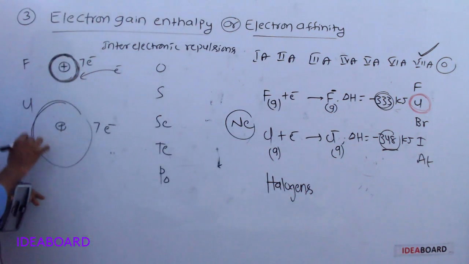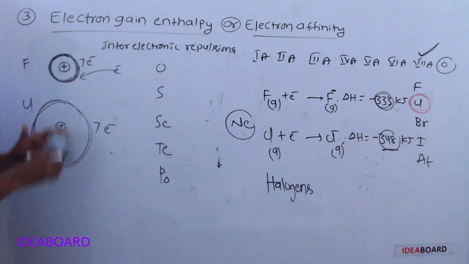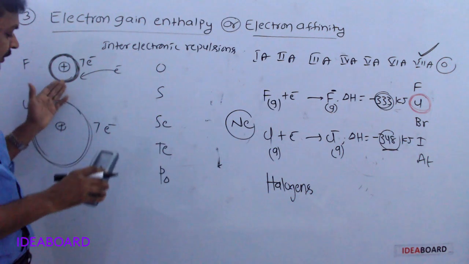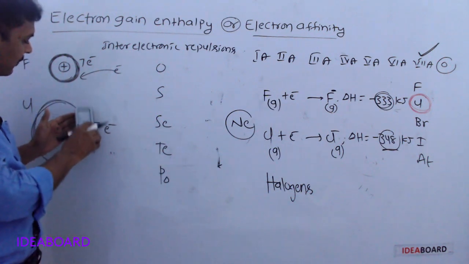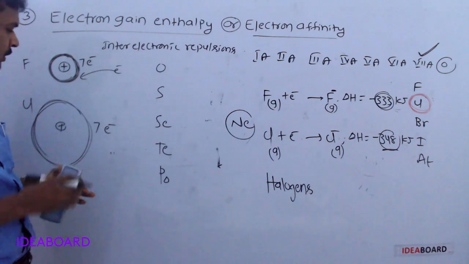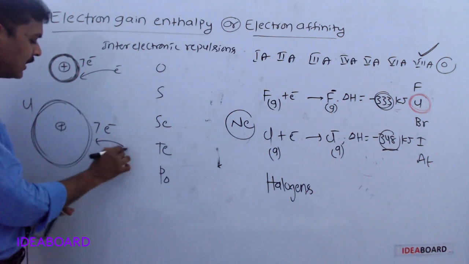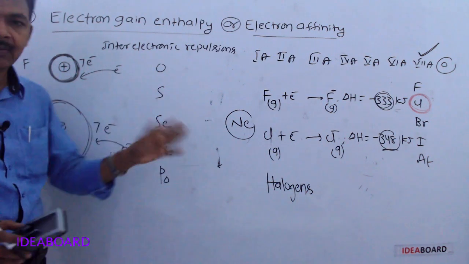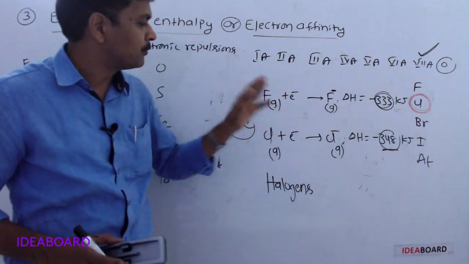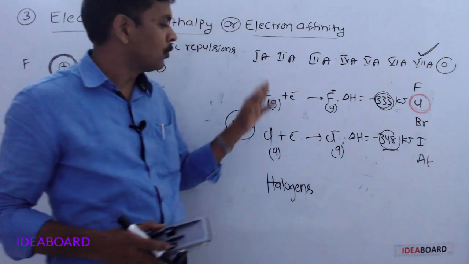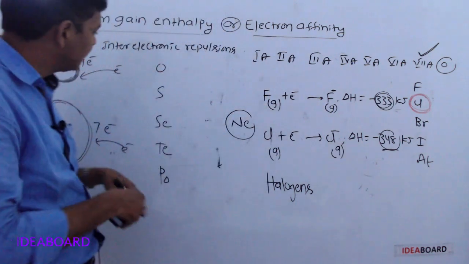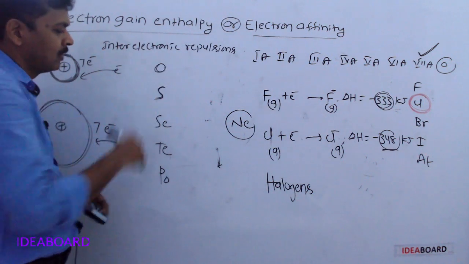But in case of chlorine, size is large. When compared to fluorine, chlorine atomic size is large. Here also repulsions are there, but very less. When compared to this, repulsion forces are very less. That's why here, when one electron is added, more amount of energy will be liberated. Due to inter-electronic repulsion forces, electron affinity of fluorine is less than electron affinity of chlorine. Same reason, even here also.